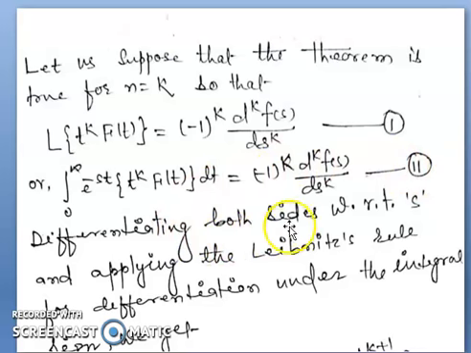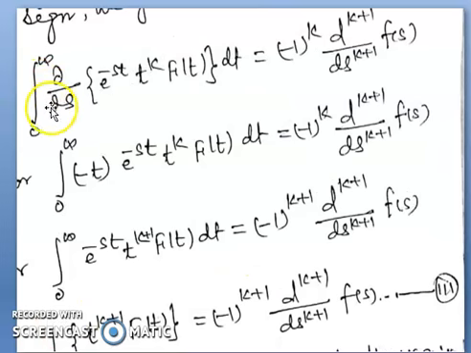Now differentiating both sides with respect to s and applying the Leibniz rule for differentiation under the sign of integral, we get integral from 0 to infinity del by del s of e to the power minus st t to the power k f(t) dt, and the right hand side becomes (-1) to the power k d to the power k plus 1 divided by ds to the power k plus 1 of F(s), and it becomes integral from 0 to infinity minus t e to the power minus st t to the power k f(t) dt equals (-1) to the power k d to the power k plus 1 divided by ds to the power k plus 1 of F(s),